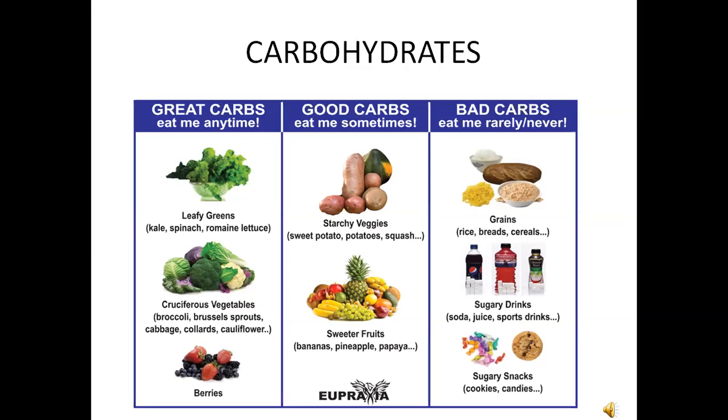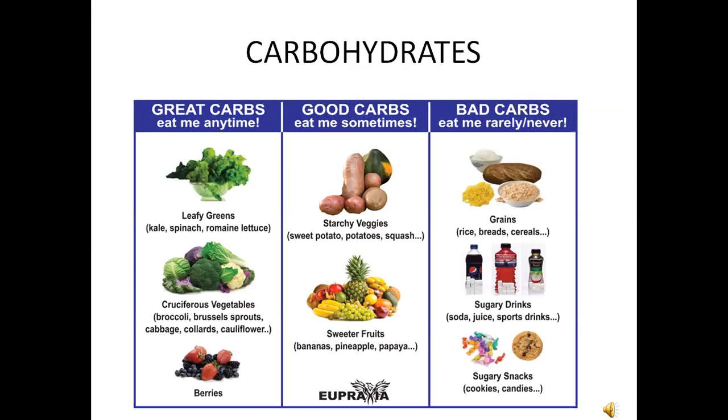They are green leaves, spinach, curry leaves and any other leaves, and vegetables such as cauliflower, cabbage, etc. These carbohydrate foods we can eat anytime. These are great carbs.